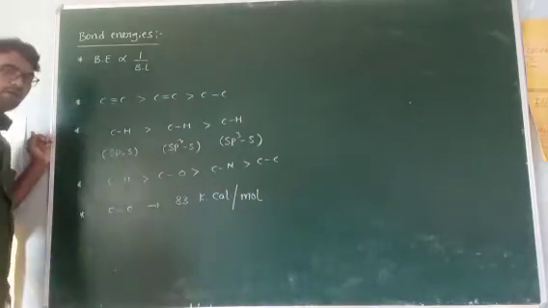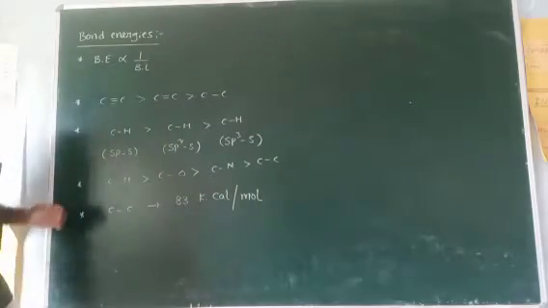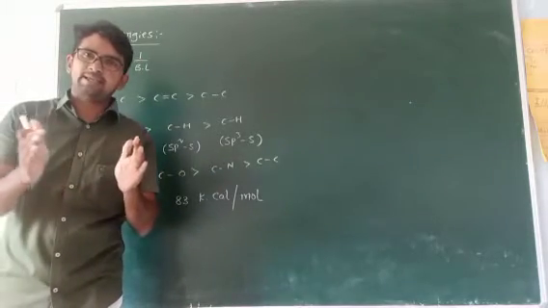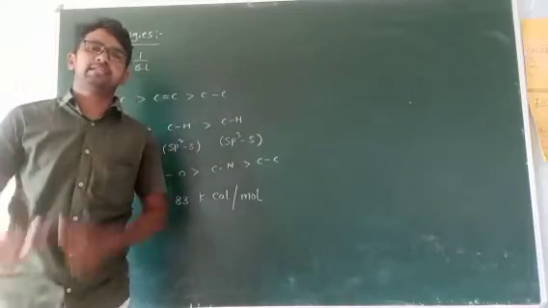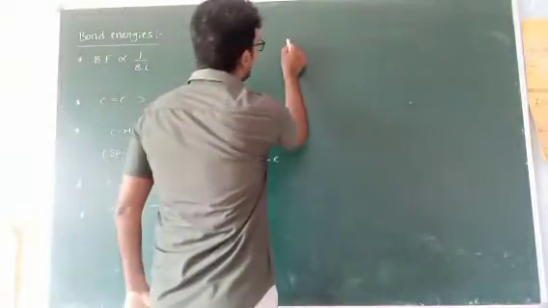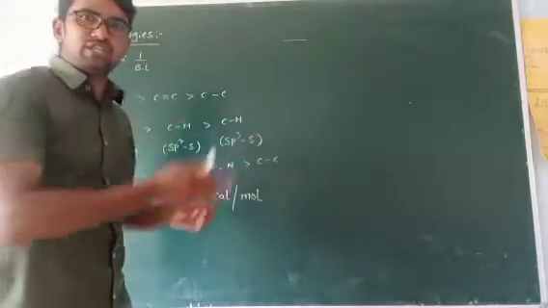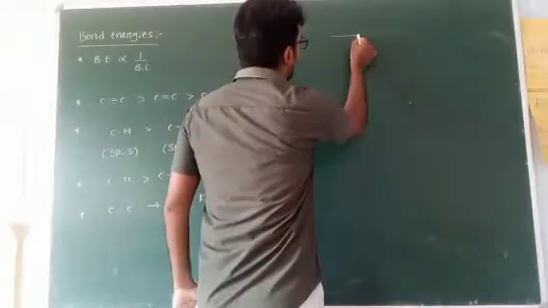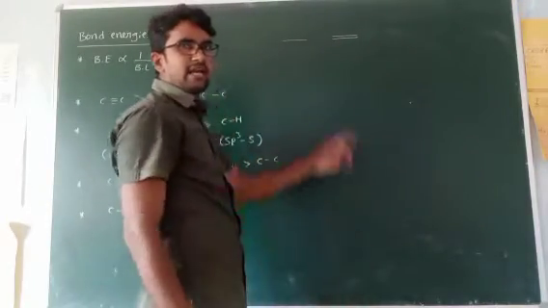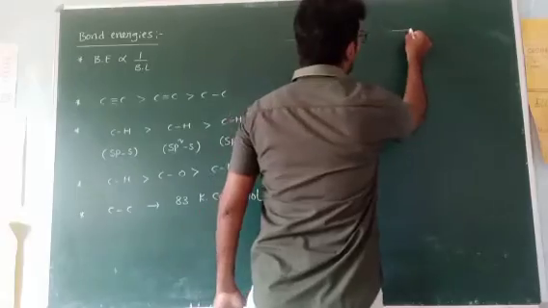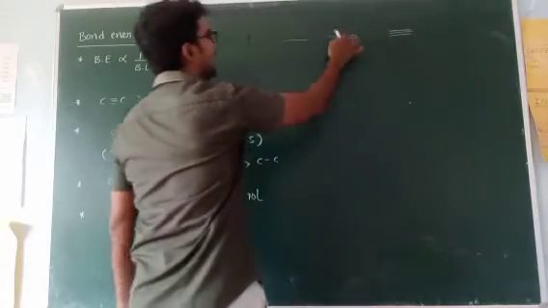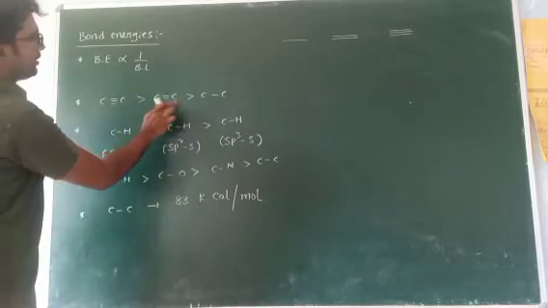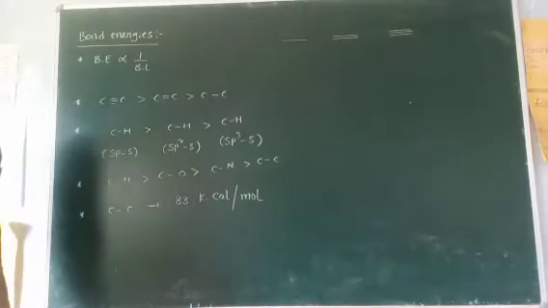Next topic, bond energies. Bond energy is inversely proportional to the bond length. As the bond length increases, bond energy decreases, because a single bond requires very little energy to break. As the number of bonds increases, a double bond requires more energy compared with a single bond, and a triple bond requires more energy than a double bond. So this is the order for triple bond, double bond and single bond.